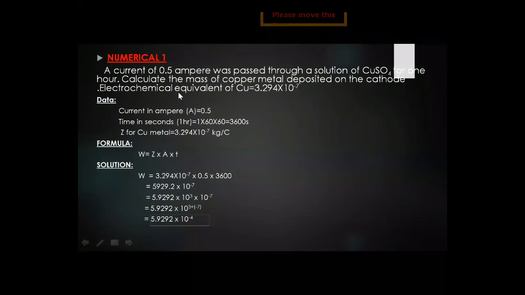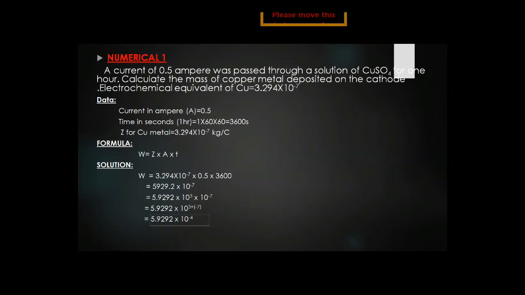Here the electrochemical equivalent of copper is given. What is it? 3.29 × 10 raised to power minus 7. This is the electrochemical equivalent of copper. You know that every element has its own electrochemical equivalent. Now this numerical gives a clue about Faraday's law. Michael Faraday in 1833 discovered the quantitative laws governing the process of electrolysis, which are known as Faraday's laws of electrolysis. There are two laws put forward by Faraday: Faraday's first law of electrolysis and the second law.